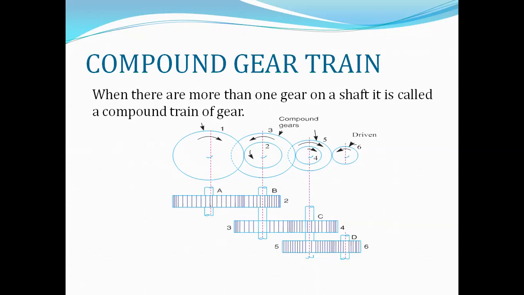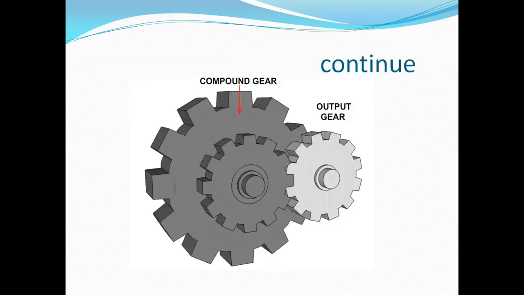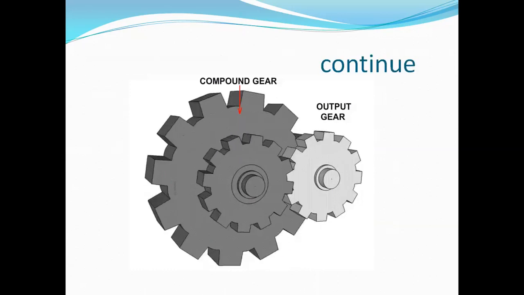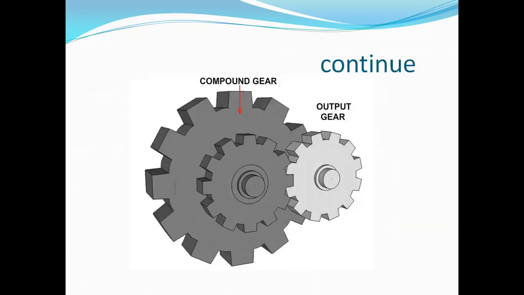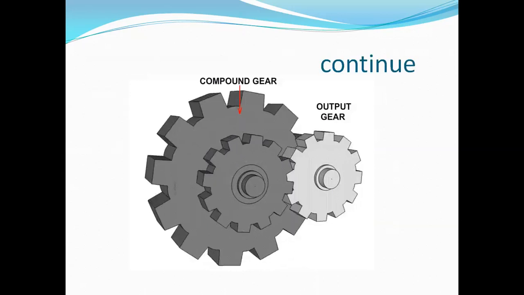So these are compound gear trains. On one shaft there are two gears attached, and this is the output gear.